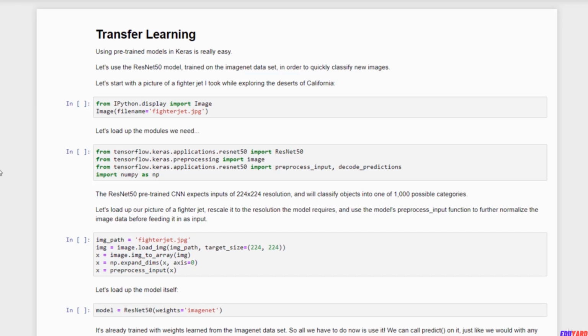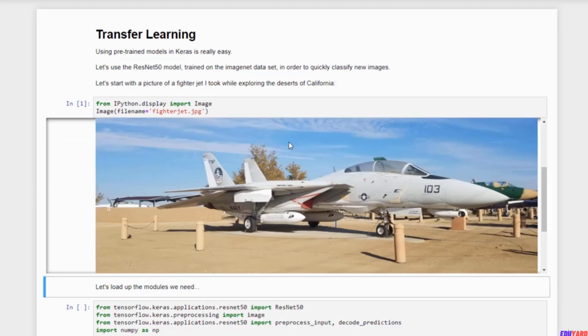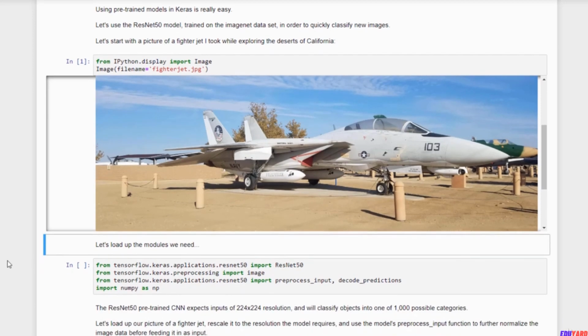Just to prove a point, I am going to try some of my own vacation photos with it. So we are going to be sure that the pictures I am giving ResNet 50 to classify are pictures that it has never seen before, and see what it can do with it. For example, I took this picture of a fighter jet while I was exploring the deserts of California. Let's just run that. This is included with your course materials, and there we have a picture of a fighter jet. So as a start, let's see if the ResNet 50 model can identify it and see what's involved in actually coding that up.